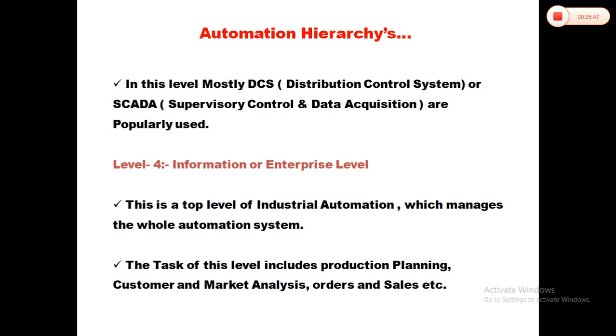Now, level 4, the information or enterprise level. This is the top level of industrial automation, which manages the whole automation system. The task of this level includes production planning, customer and market analysis, orders and sales, etc.